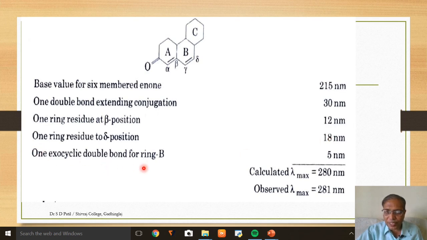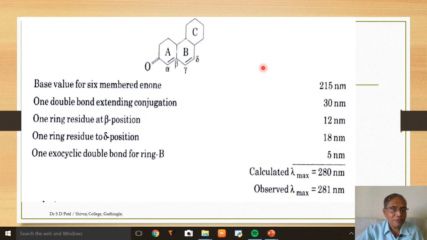And one exocyclic double bond for ring B. For ring B, this double bond between alpha and beta is an exocyclic double bond, giving an increment of 5 nanometers. So 215 nanometers base value, 30 for extended conjugation, 12 for the beta position substituent, 18 for the delta position substituent, 5 for the exocyclic double bond. The total comes to be 280 nanometers and the practical observation is 281 nanometers.